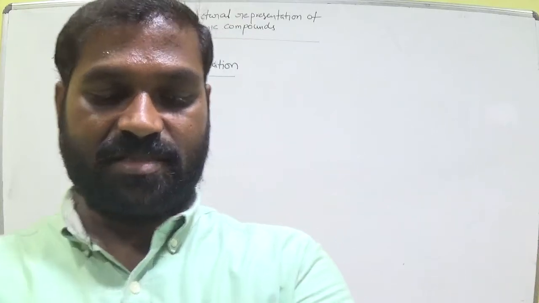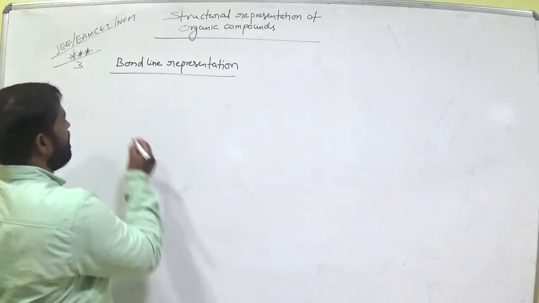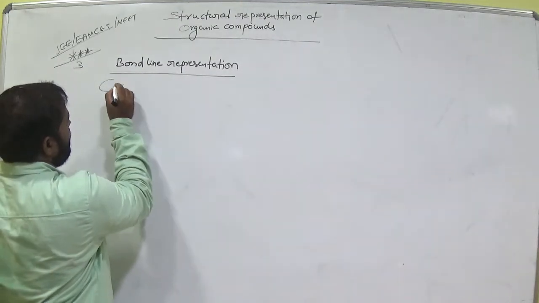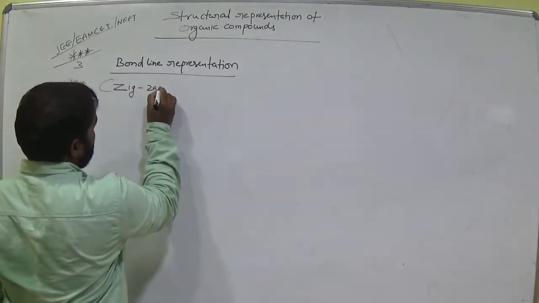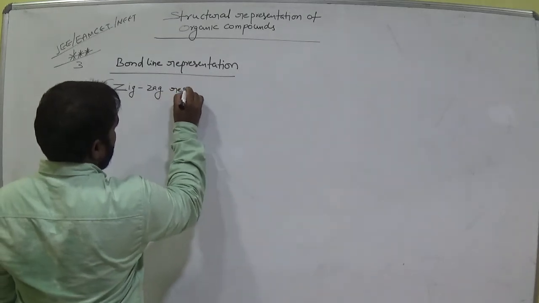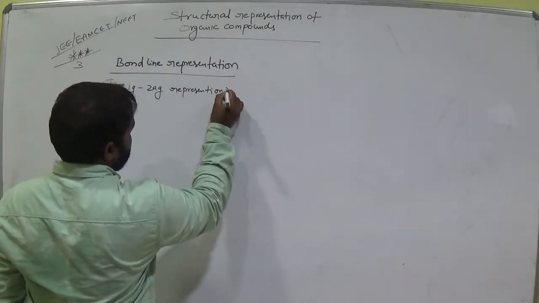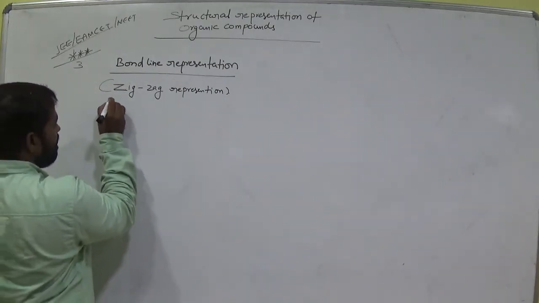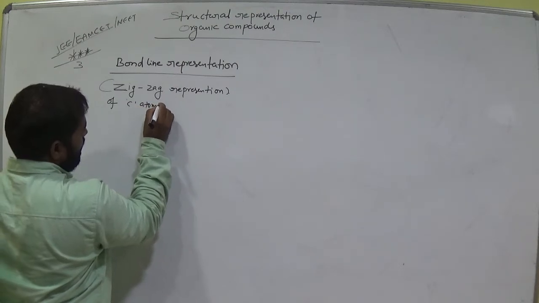Let's see this. Bond line representation means it is zigzag representation. Zigzag representation of carbon atoms.